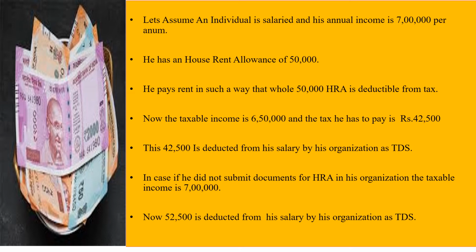In case he did not submit documents for house rent allowance, the organization does not know whether the individual lives in a rented house or own house and whether the individual is eligible for the allowance or not. So they calculate total income as taxable income. So in this case, the total taxable income is 7 lakhs and the tax amount calculated for 7 lakhs is 52,500. Now, this 52,500 is deducted from his salary by the organization as TDS. This is why we submit documents to the organization, to reduce the TDS.